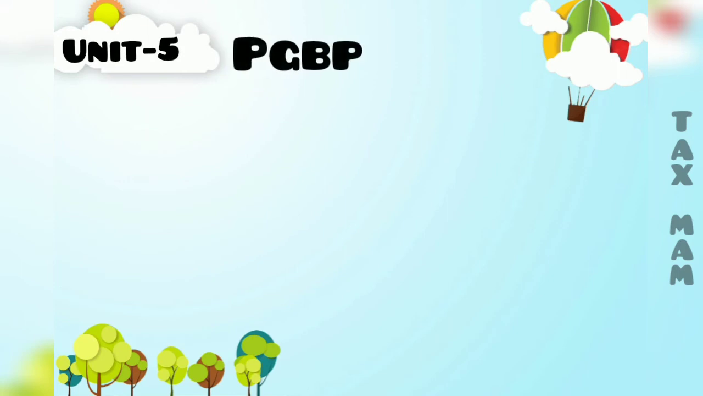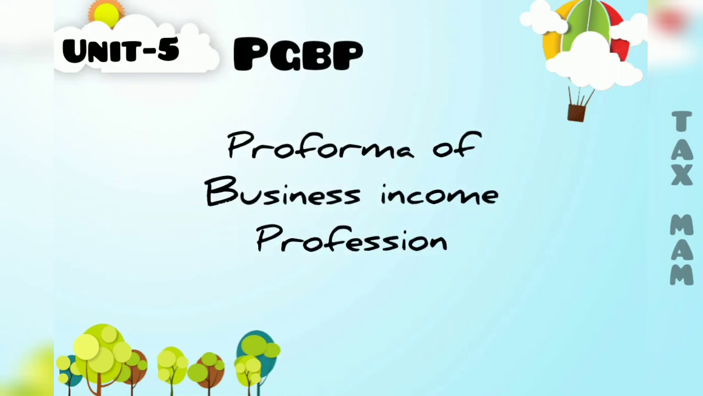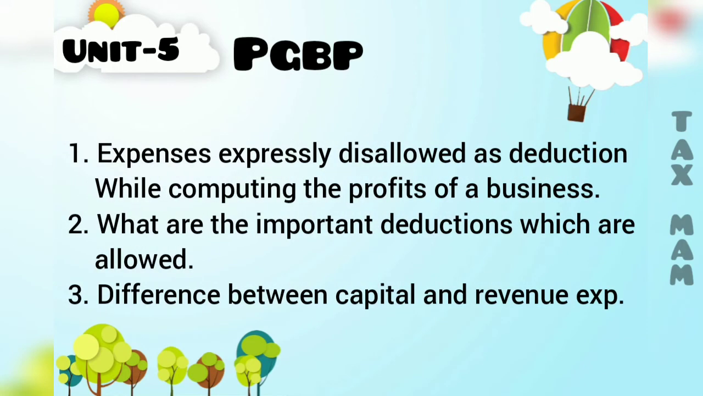Now coming to the 5th and last chapter, that is PGBP. For PGBP, you must be thorough with the format of business, how to compute the business income and the profession. The business income is very important. You must be thorough with the format and procedure, and from that format only you will get the 12 marks question. What will the question be? What are the expenditures expressly disallowed as a deduction in computation of profit of business?